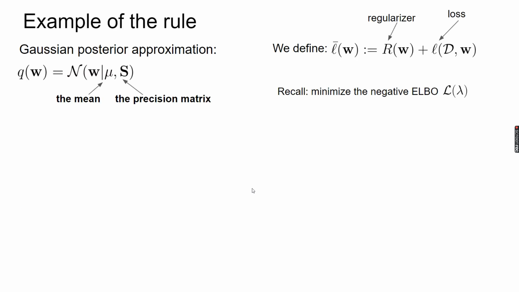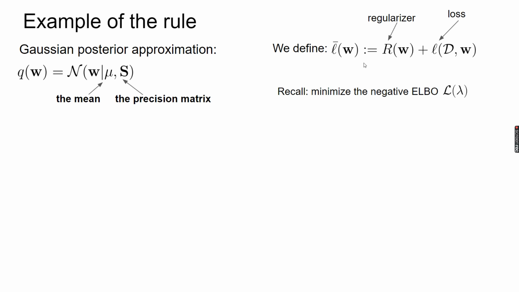As an example, let's look at Gaussian posterior approximation. In this case, we would like to learn the mean and the precision matrix. We define a new function L bar, and it has two terms, the regularized term and the loss function. And as we know, in the optimization world, the L bar function is the objective function.